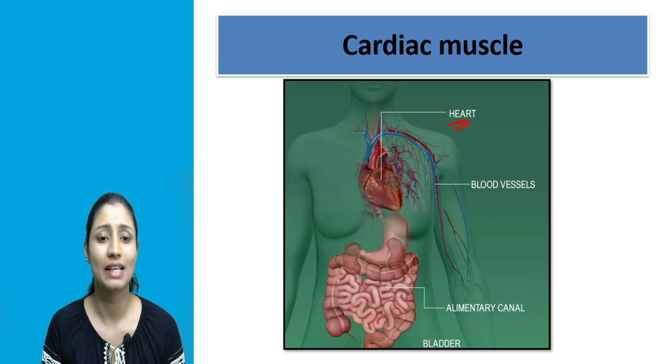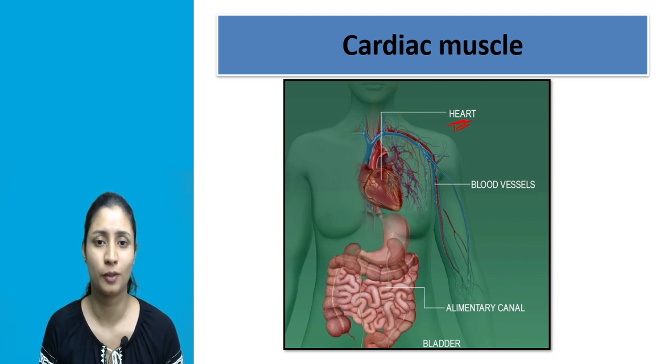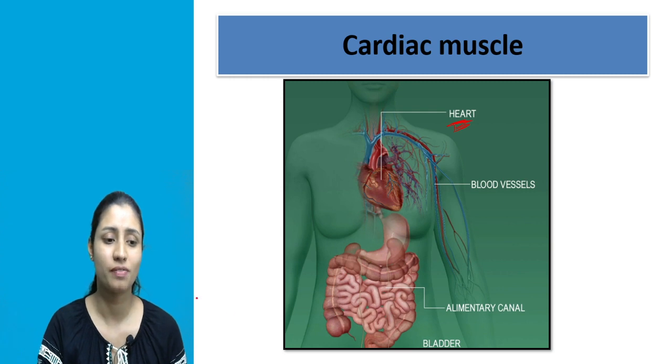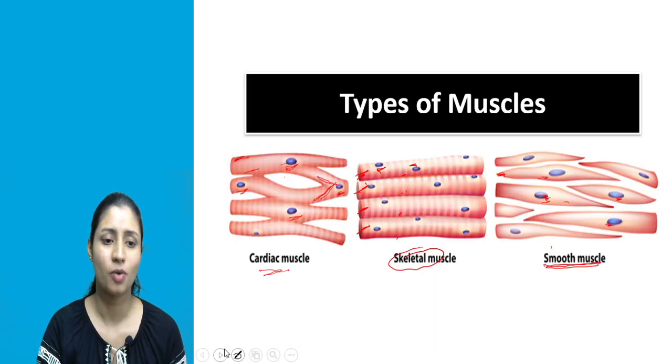Whenever heart undergoes relaxation, blood pours in. Our heart is constantly undergoing contraction and relaxation. This contraction and relaxation of heart is carried out by the cardiac muscle. Okay, so the function of cardiac muscle is, they bring about contraction and relaxation of heart.